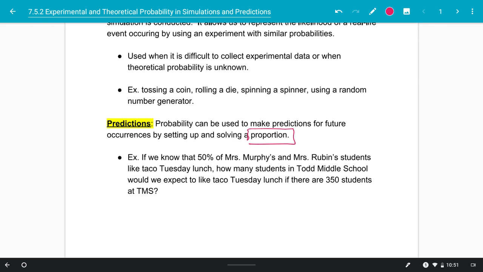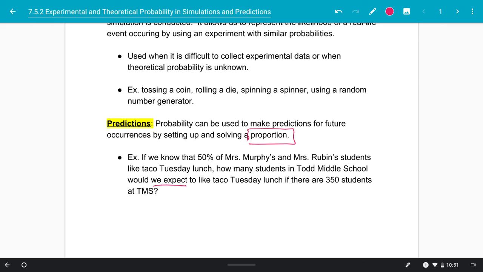So I have information about that sample of Mrs. Murphy's and Mrs. Rubin's students that 50% of them like Taco Tuesday. So I want to predict something. What would we expect to happen in our prediction based on the actual number of students at Todd Middle School?